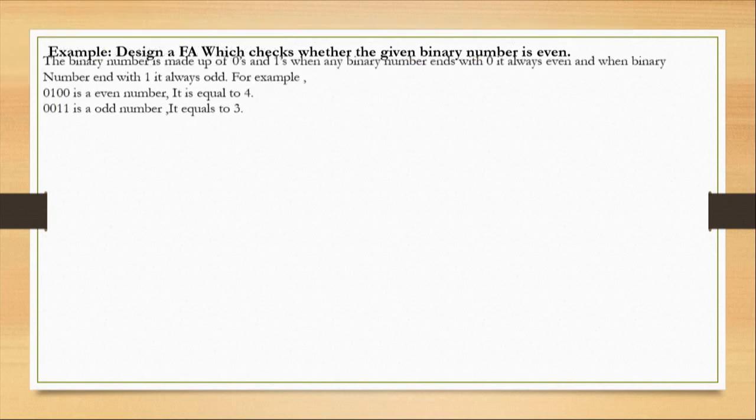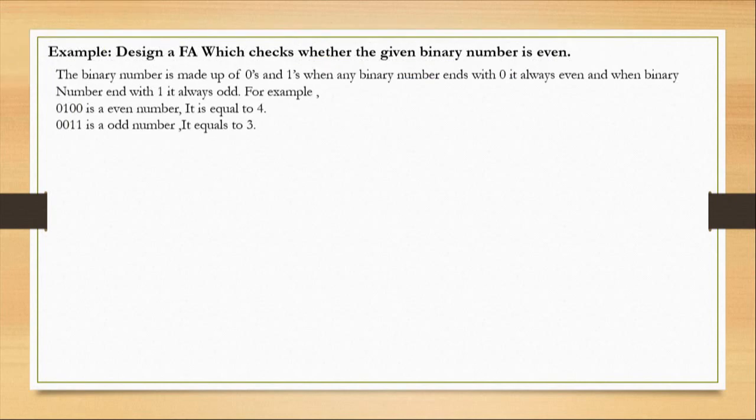So here's an example. Design a finite automata which checks whether the given binary number is even. So here is the solution of the problem. The binary number is made up of zeros and ones. When a binary number ends with a zero, it is always even, and when a binary number ends with 1, it is always odd. For example, 0100 is an even number, it is equal to 4, and 0011 is an odd number which is equal to 3.